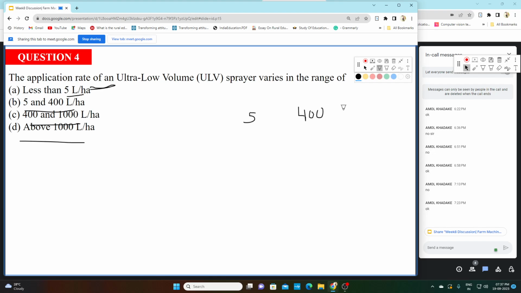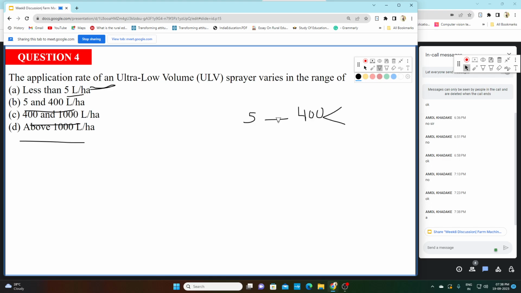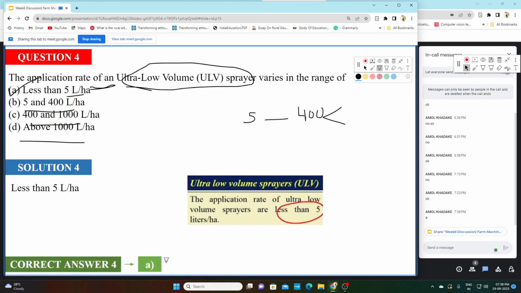If it is more than 400, it is known as high volume sprayer. If it is between 5 and 400, it is low volume sprayer. If the application rate is less than 5 liter per hectare, we call it ultra low volume sprayer. So A is your right answer.